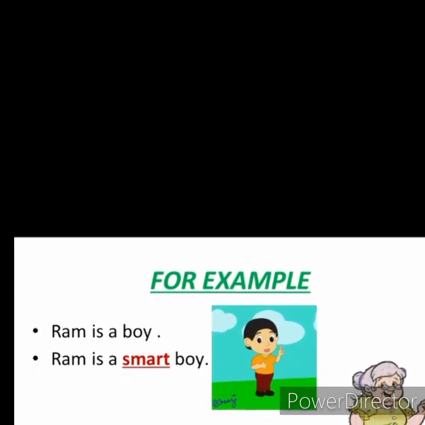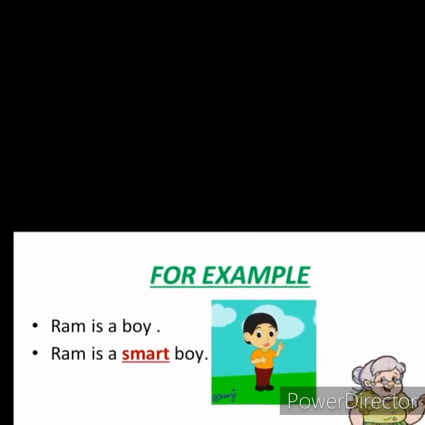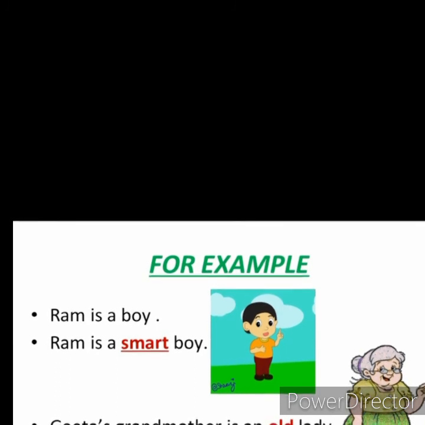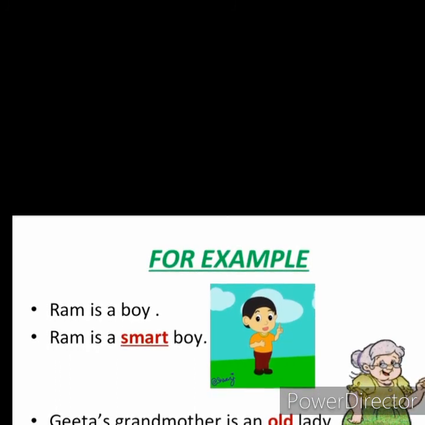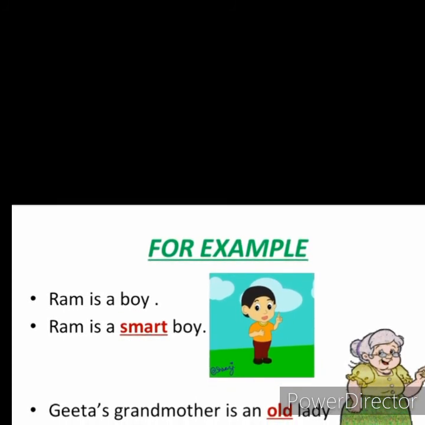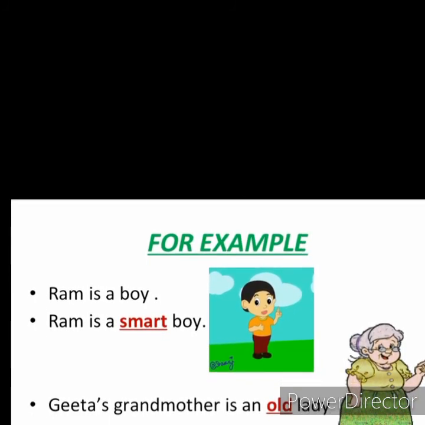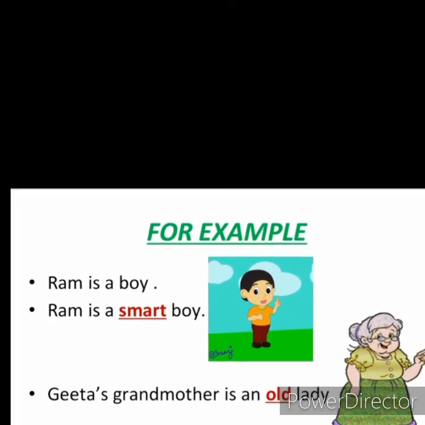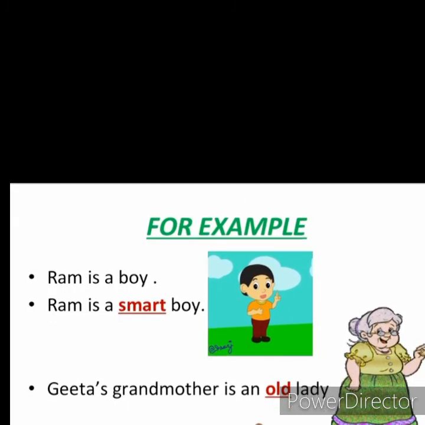I have described what kind of a boy Ram is. So over here, smart is an adjective that is describing the quality of a noun, that is Ram.